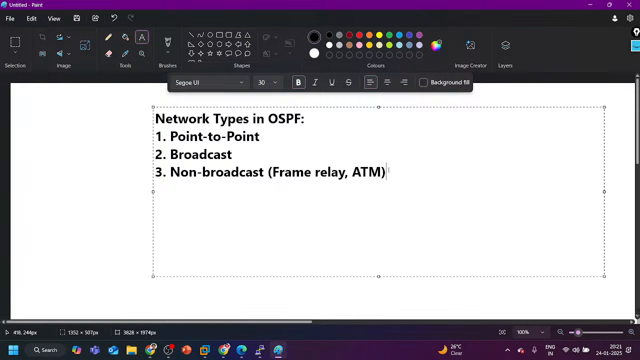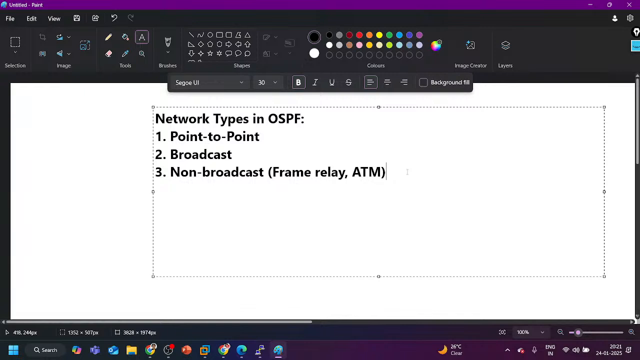But guys, dynamic neighborship is not possible in the case of non-broadcast. Static neighborship will be used in the non-broadcast network type. Here we have to configure only a static neighborship, right? And remember the OSPF states, there was an attempt state. You can see that state over here only.